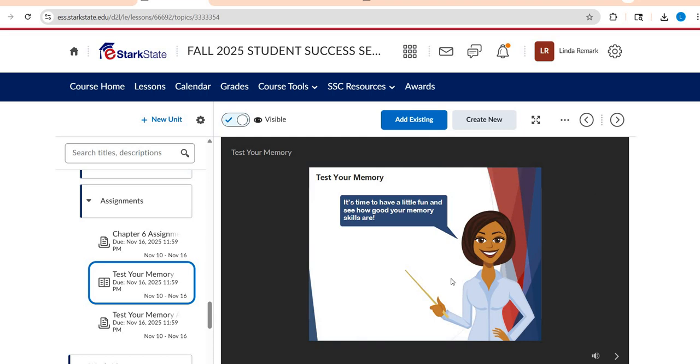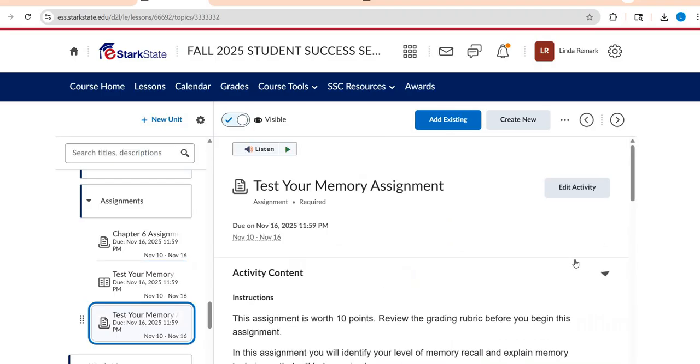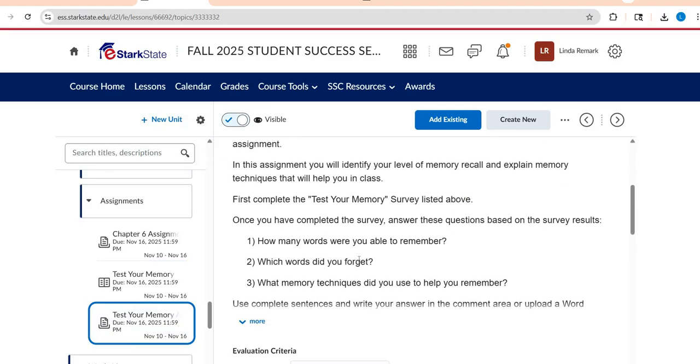Now, I will not see that you completed this because this is what you're actually turning in. You're going to answer these 3 questions. And again, this can be a Word doc or just in the comment area. How many words were you able to remember? I don't know, like 5 words. Which words did you forget? So you can go back and see, okay, which words did I not remember? And then what memory techniques?